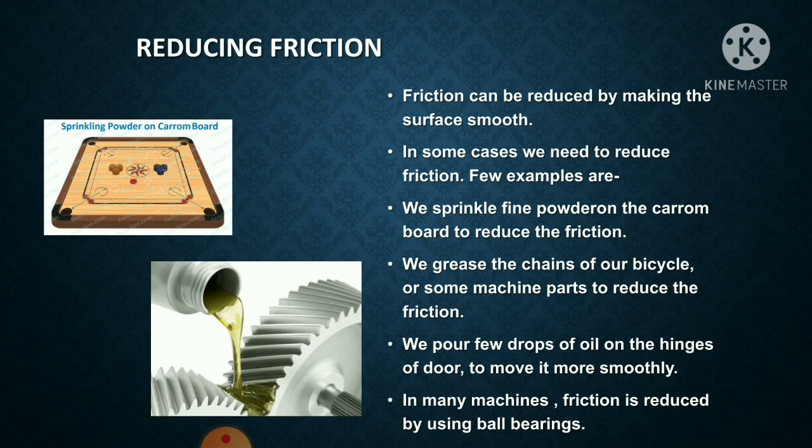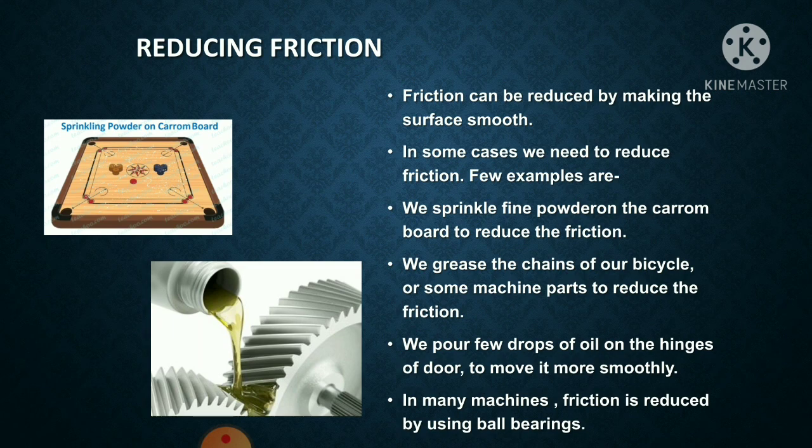Now, a few examples where we need to reduce the friction. When we play carom board, you might have observed that we apply a fine powder on the carom board. We do it so that the surface of the carom board becomes smooth and it is easier to strike the carom coins. We grease the chains of our bicycles and some machine parts to reduce the friction. We also pour a few drops of oil on the hinges of the door so that it moves very smoothly.